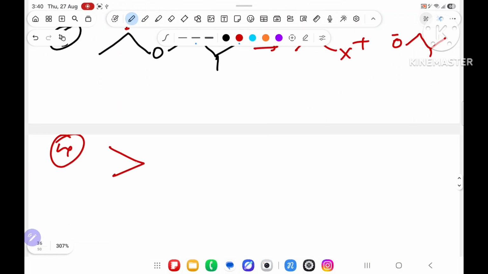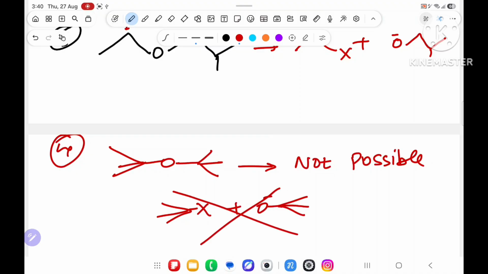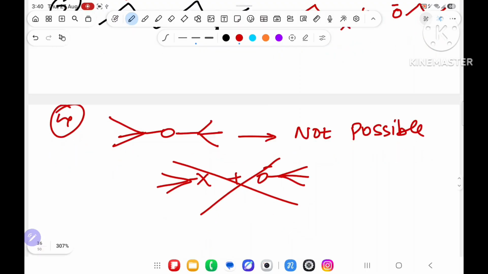Suppose I will take a fourth example. Now tell me what is there. They will say no, this ether structure is not possible, because if I take anything, this will become X, and one will become O minus, and this is never ever possible, because ether requires at least 1 degree, 2 degree at least. Ether will not form by 2 degree also, let alone 3 degrees, sir.